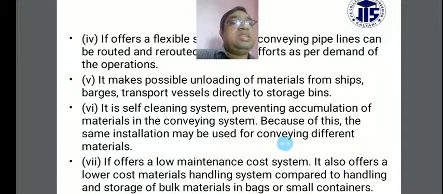It is a self cleaning system. Basically, air is used, like an airtight container, and after the material is removed there are no extra cleaning procedures required in the pneumatic conveyor system, because the air sweeps through the system, and no extra dust cleaning is required. It is a self cleaning system, preventing the accumulation of materials in the conveying systems.